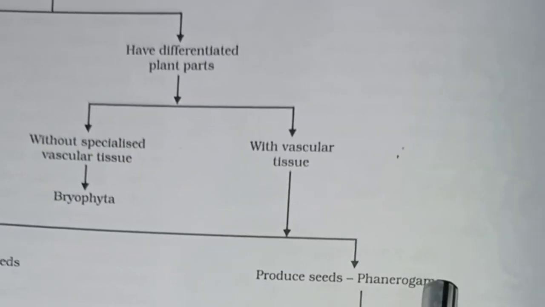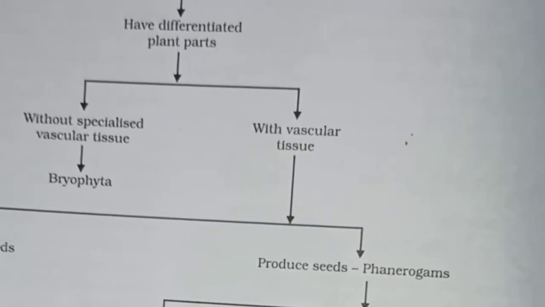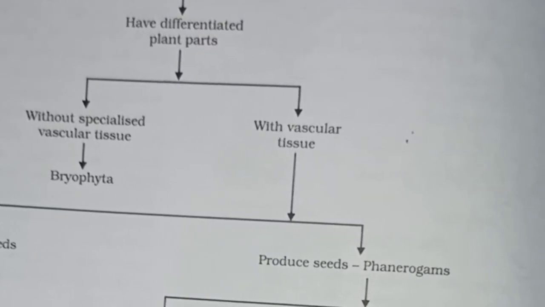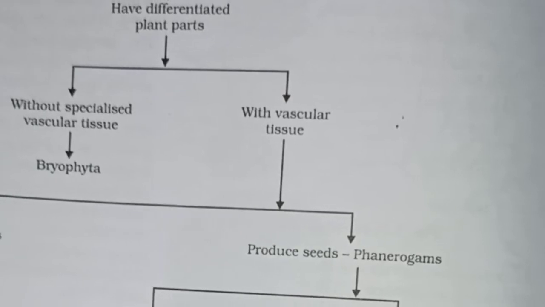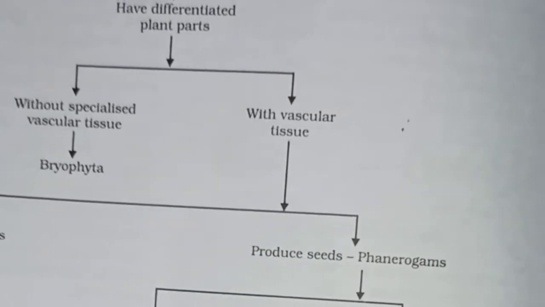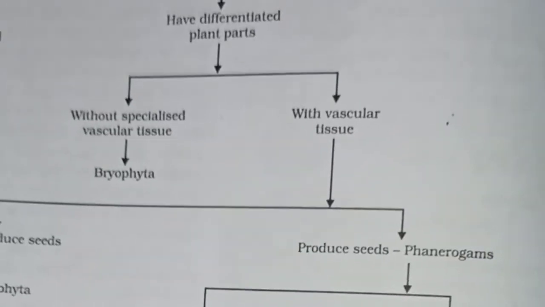And these phanerogams have been further divided whether they bear naked seeds or they bear seeds that are found inside the fruits. So the ones that bear naked seeds are gymnosperms and those that bear seeds inside the fruit are angiosperms. So now we will study about these gymnosperms.